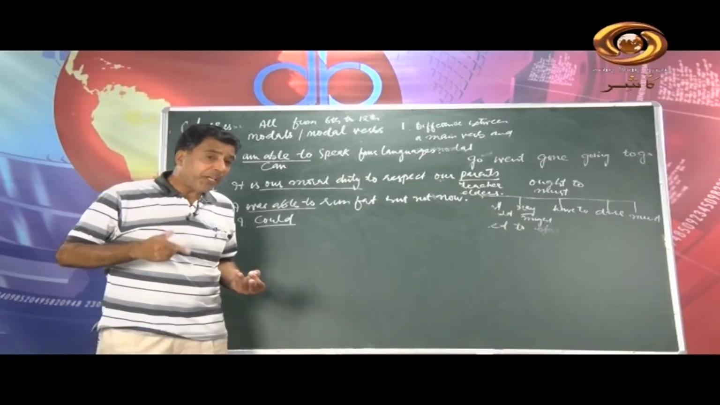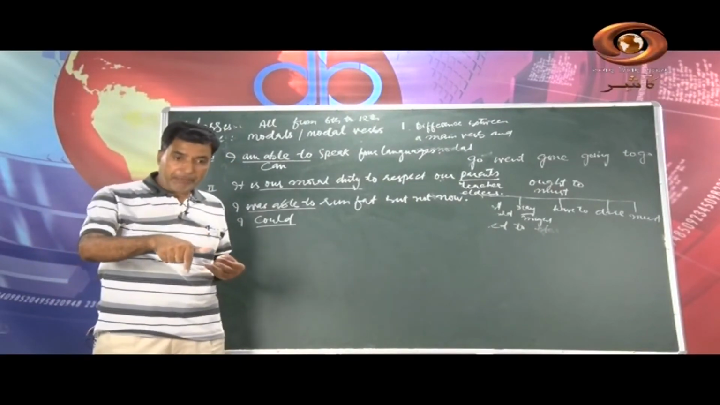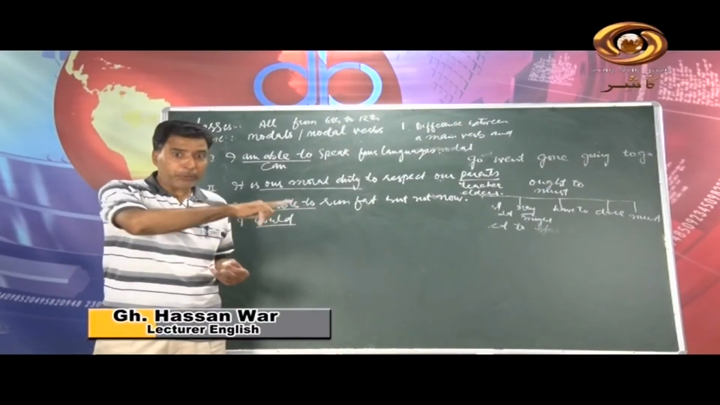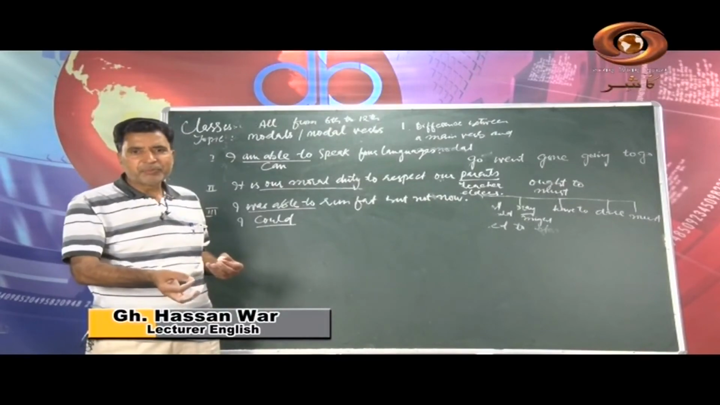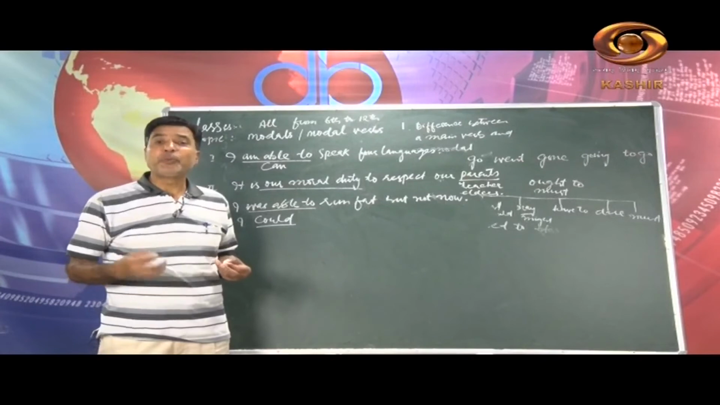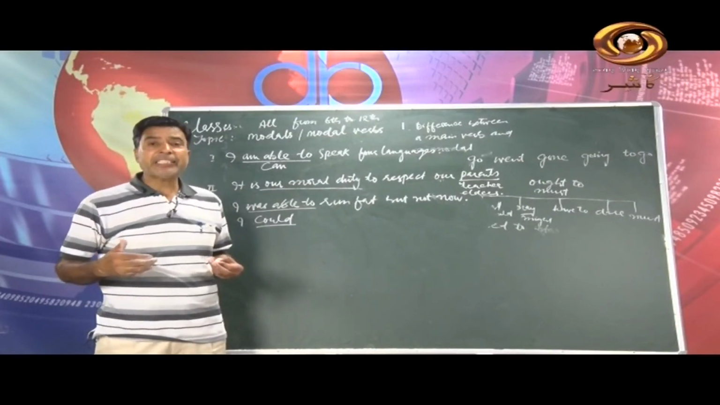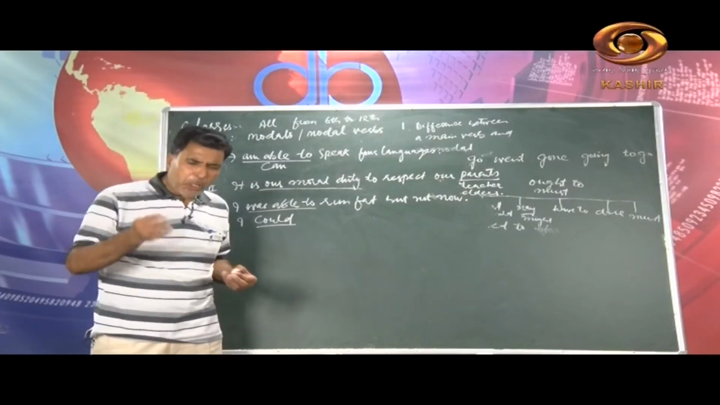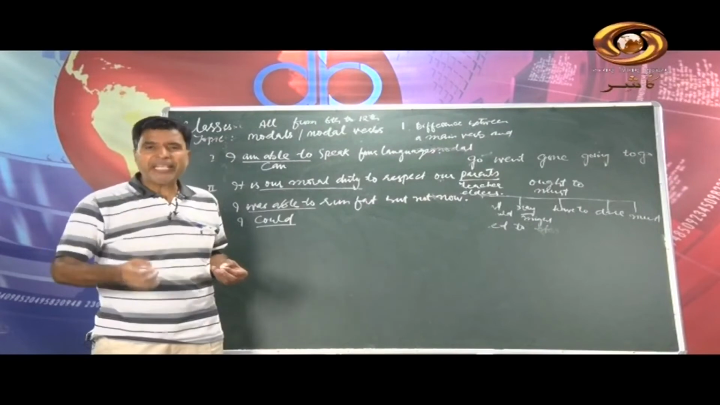Now we use even this could for politeness and with present tense. So I have told you this is past, but could you please help me here? I need your help. Could you please? And we can say even would you please. We can say even can you please. I can say even may you please. So there you will find in all these modals different meanings.